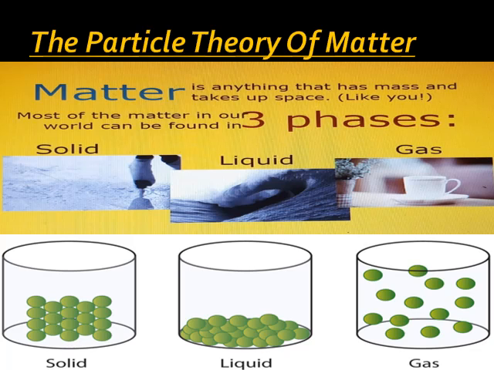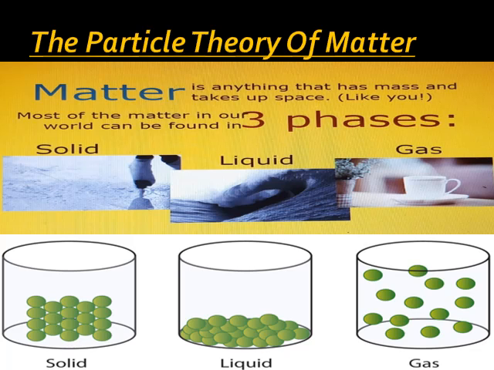In order to start the particle theory of matter, first we must know what is matter. Matter is anything that has mass and occupies space. Matter is of two types. You can say living matter, like you, me, plants, all the microorganisms, meaning living things. Living things are called living matter, and non-living things are called non-living matter, like solid, water, gas, chair, pencil. These are examples of non-living matter.